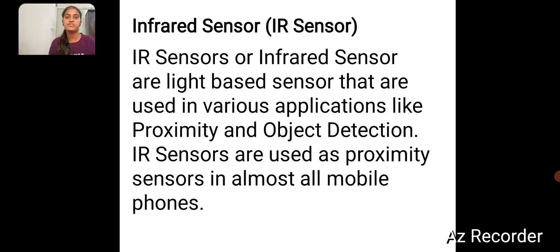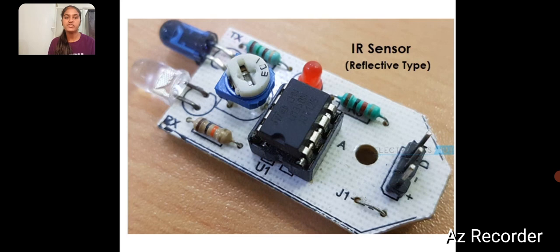The next one is the infrared sensor, or IR sensor, a light-based sensor that is used in various applications like proximity and object detection. IR sensors are used as proximity sensors in almost all mobile phones. This is the reflective type IR sensor.